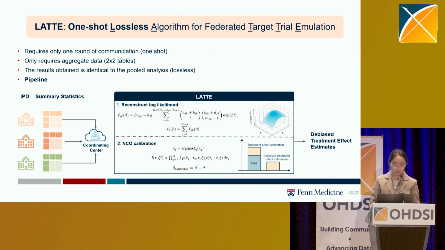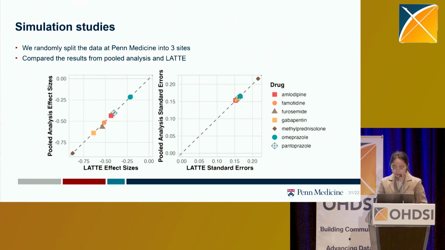And in the second step, we will perform a negative control outcome calibration, where we can first estimate the bias using the negative control outcomes and also the treatment effect estimates for the outcome of interest. We can then subtract the bias from the treatment effect estimates to gain the debiased treatment effect estimates. So we performed some simulation studies to compare the results from the pooled analysis and LATTE. As we can see from these two figures, the LATTE algorithm achieves the identical effect sizes and standard errors as the pooled analysis, confirming its lossless property.